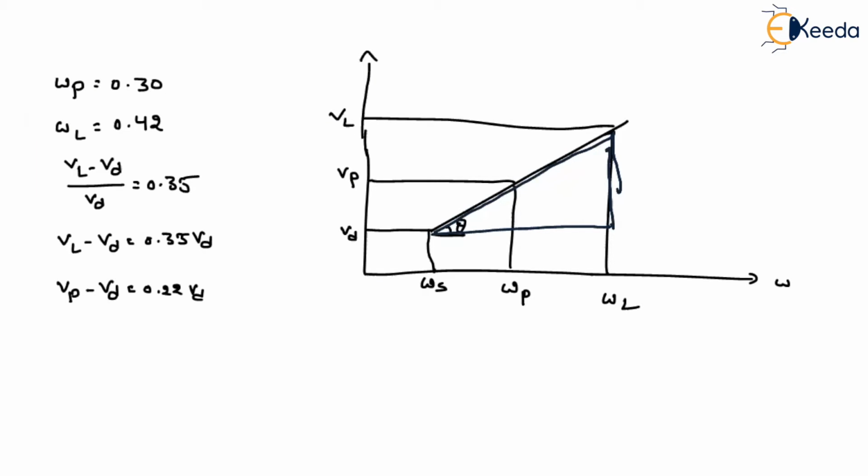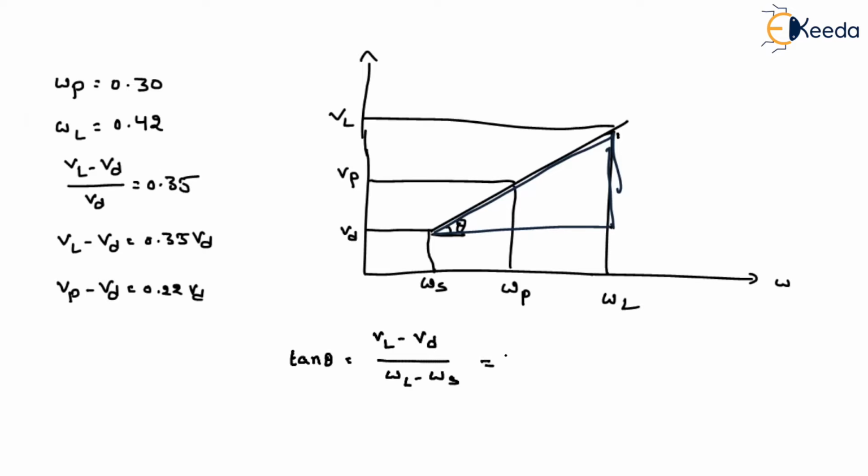That is your slope. So I can write tan theta equal to the volume at liquid limit minus volume at dry state, divided by, along the x-axis, liquid limit minus shrinkage limit.